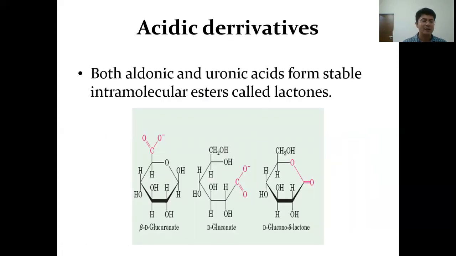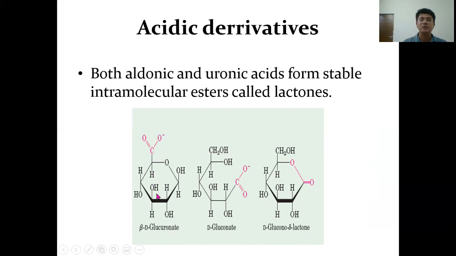Acidic derivatives are also found among the monosaccharides. Both aldonic and uronic acids are found. If the aldehyde group carbon is oxidized to the corresponding carboxyl group, the acid is referred to as aldonic acid. Whereas in the case of aldoses, if the 6th carbon is oxidized to the corresponding carboxyl group, it is referred to as uronic acid.